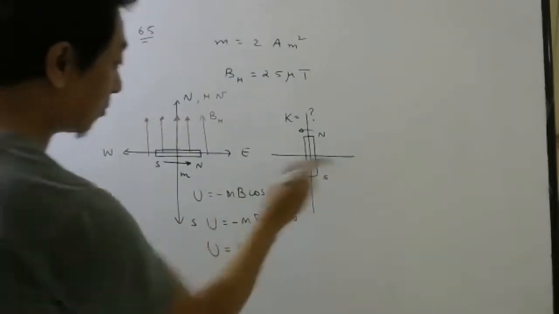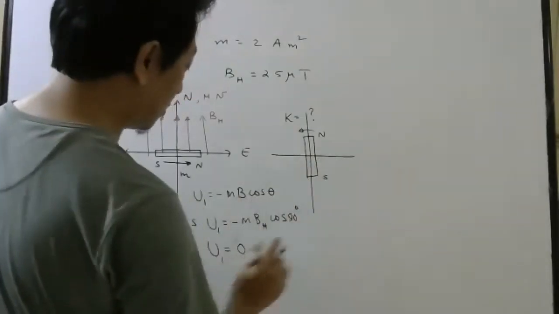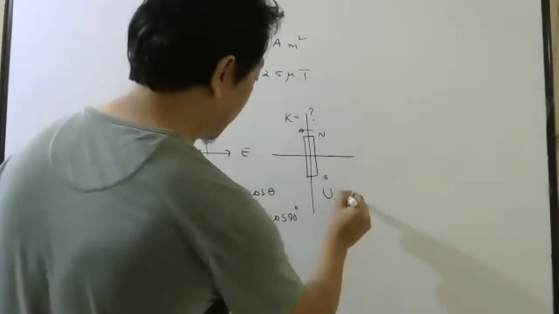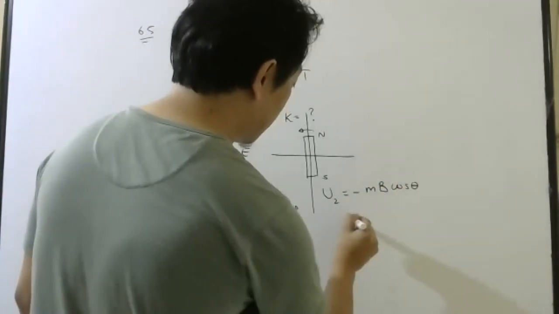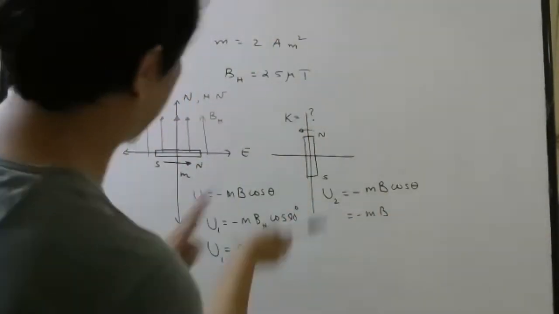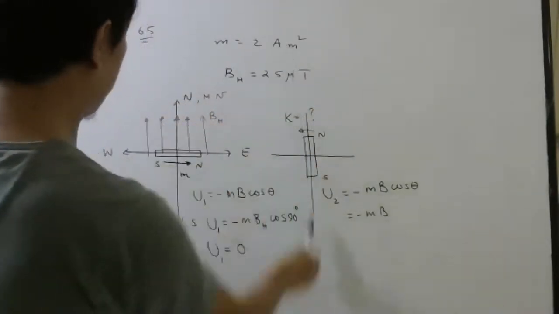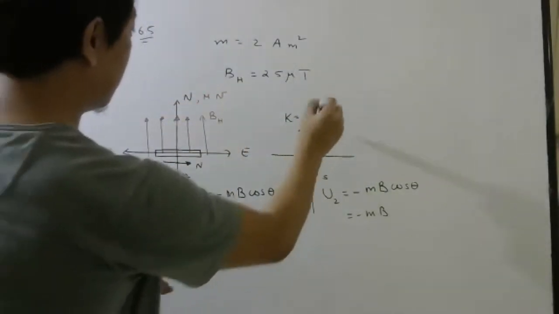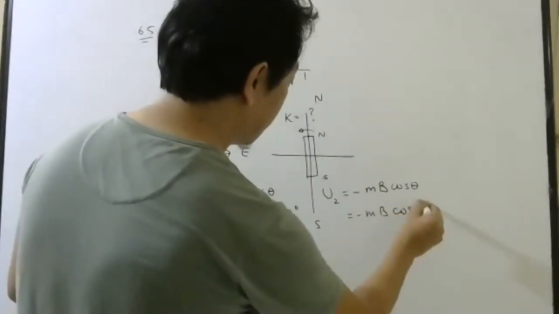When it reaches this position, let us write this is U1. What is the potential energy? Minus mB cos theta. Now what is the angle when it reaches the north-south position from east-west? When the dipole turns here, this is your north-south, so angle will be cos of 0.